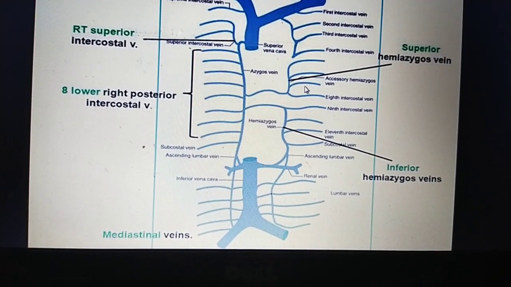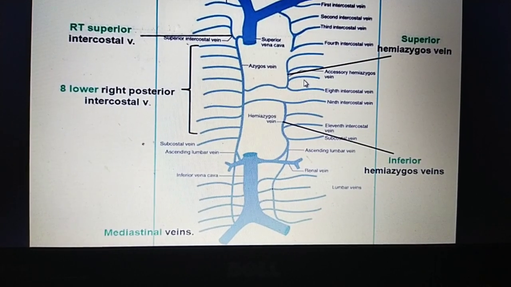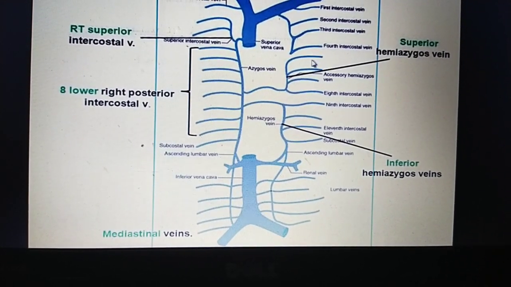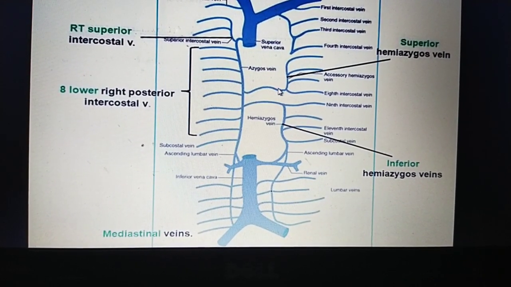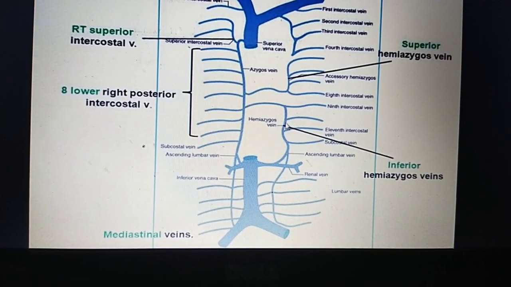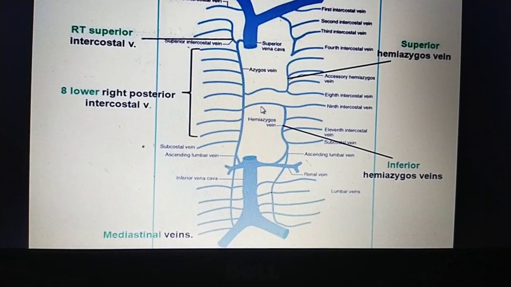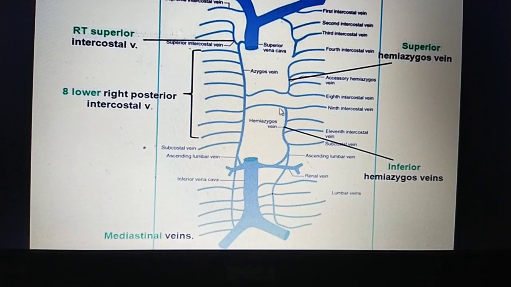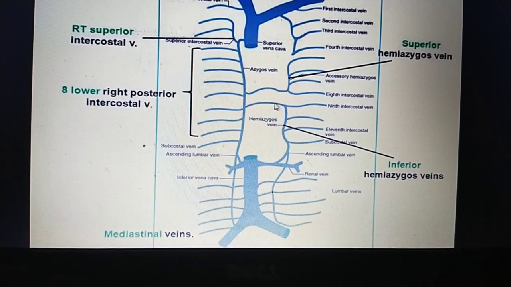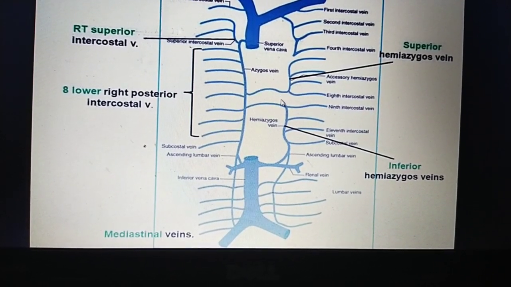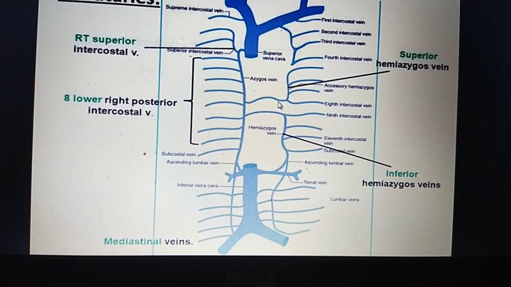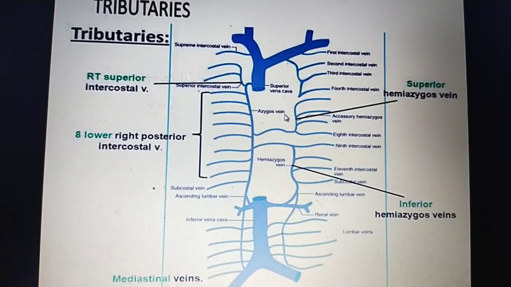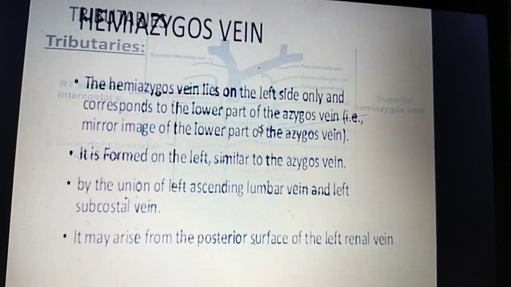On the left side you can see the accessory hemizygous vein and the hemizygous vein. At the level of T8 and T9 they are joined together. These are the tributaries of the azygous vein.